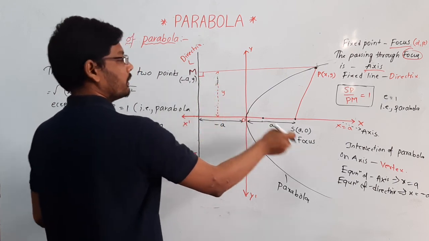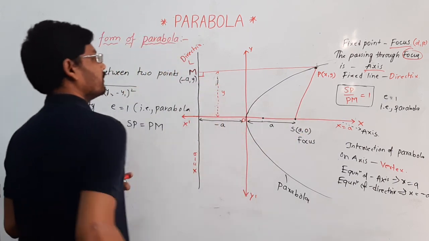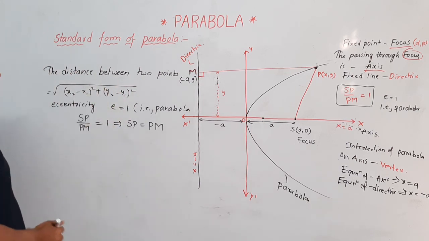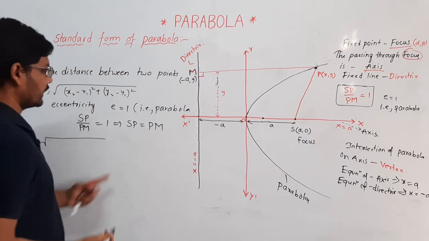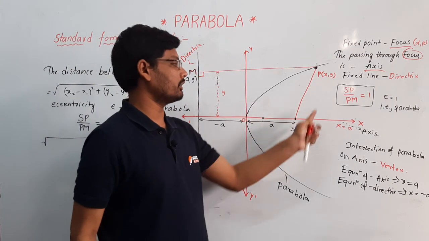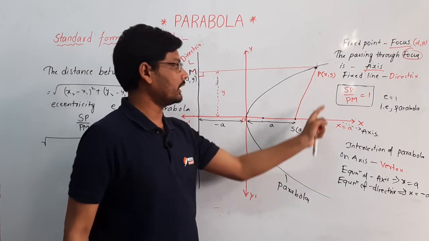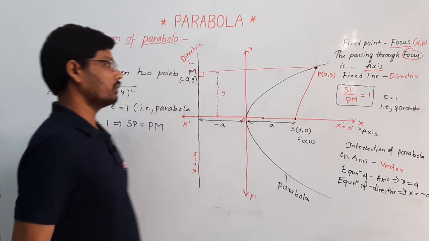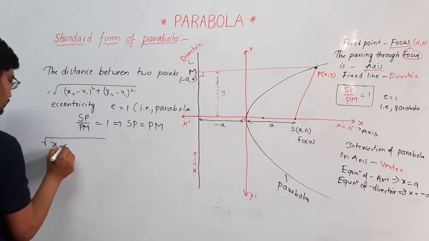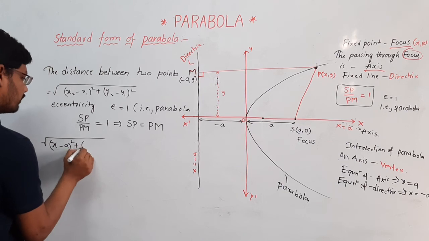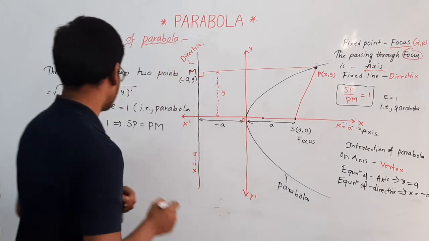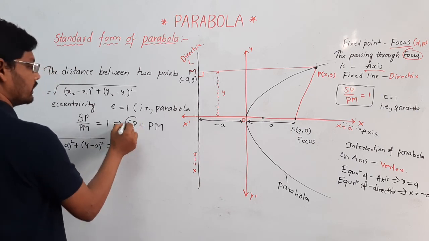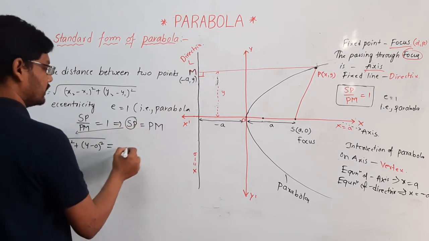Here we have S, P and M points. So the distance, square root of x minus a whole square plus y minus 0 whole square, is equal to SP. This is SP and this is PM here.